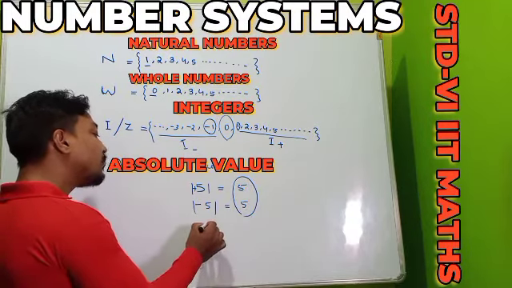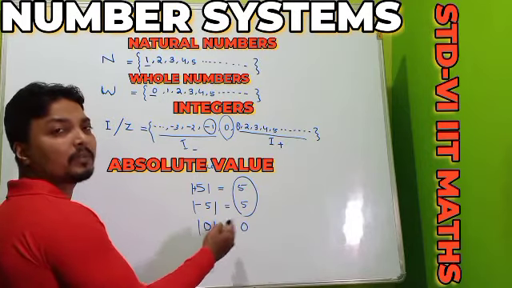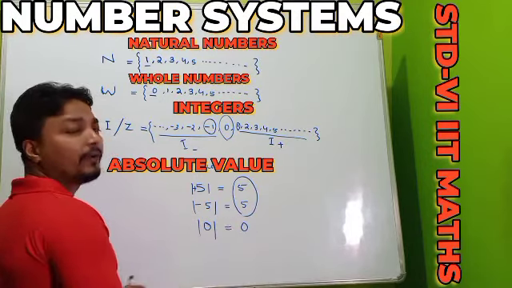And another exception: for 0, its absolute value is 0. 0 is neither positive nor negative, so the absolute value of 0 is ever 0.